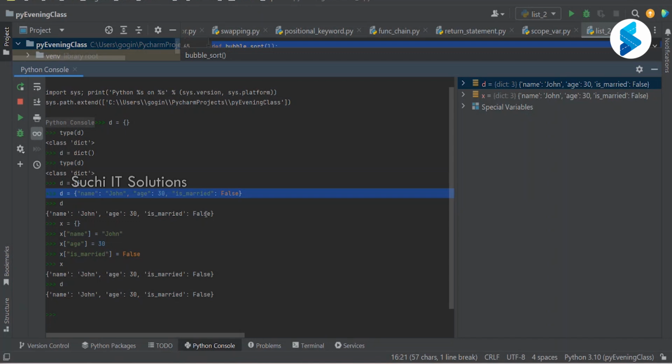Now we know how to create a dictionary. We know how to add values into the dictionary. So this is how you add. We created an empty dictionary and we kept on adding key values to the dictionary. So this is how you add keys and values to the dictionary. Right now, how do we access the values from a dictionary?